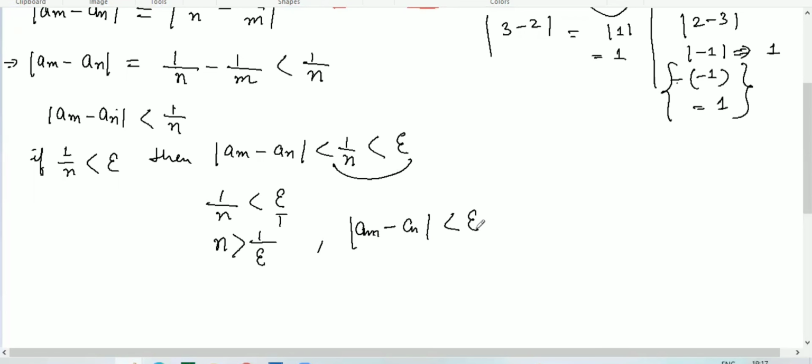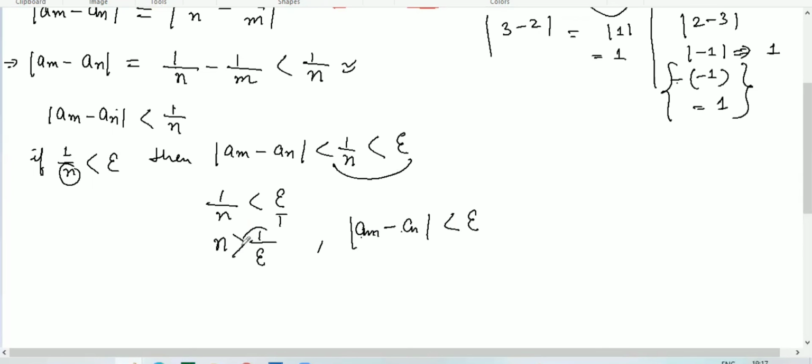So 1 over n is less than epsilon, we assumed here. So only n will be greater than 1 over epsilon. If n is greater than 1 over epsilon, we can say that a_m minus a_n will be less than epsilon.